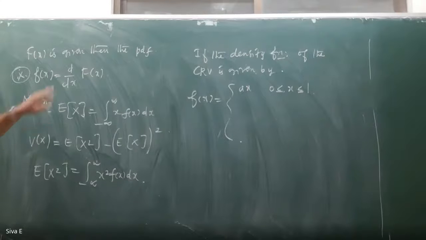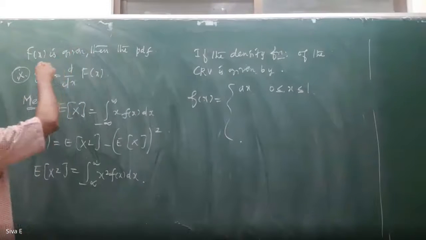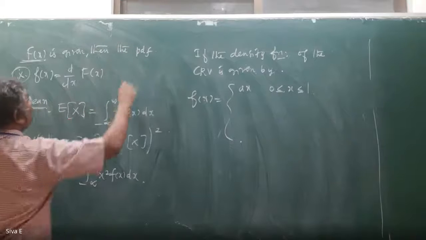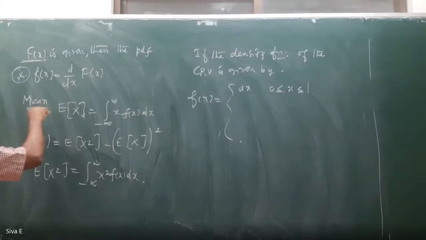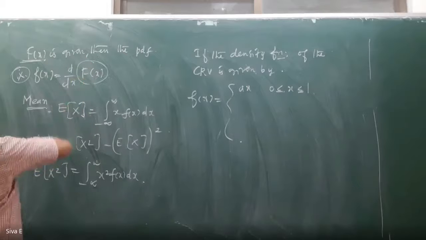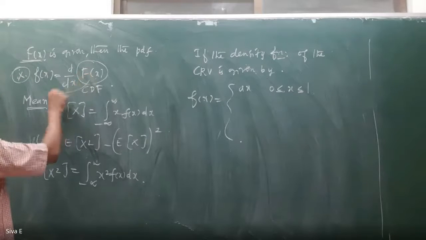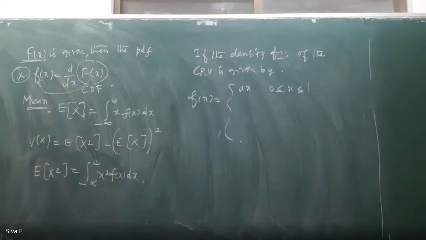If small f of x is given, then we can find capital F of x through integration. In case capital F of x is given, that is the cumulative distribution function, we can find small f of x through differentiation. Reverse.